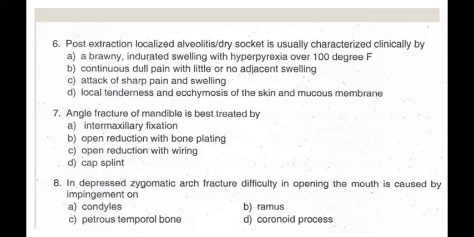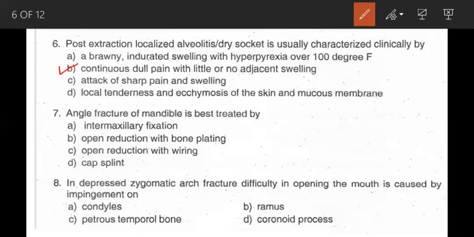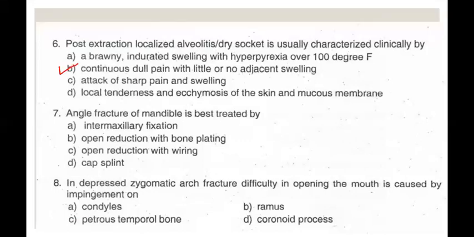Post-extraction localized alveolitis or dry socket is usually characterized clinically by: A, brawny indurated swelling with hyperpyrexia over 100°F. B, continuous dull pain with little or no adjacent swelling. C, attack of sharp pain and swelling. And D, local tenderness and ecchymosis of the skin and mucous membrane. The right answer is B, continuous dull pain with little or no adjacent swelling. The characteristic feature of dry socket is a painful post-extraction socket that arises 2 to 3 days after extraction and may last for a few days and is often resistant to common analgesics.